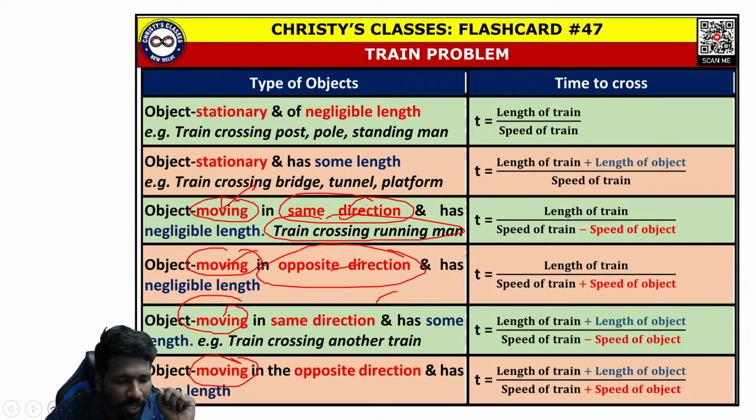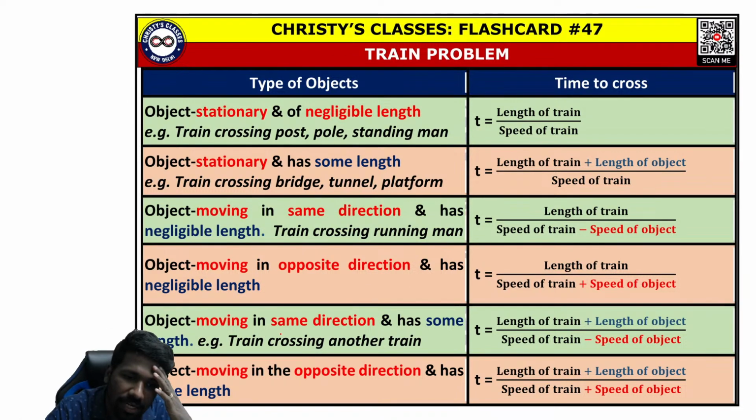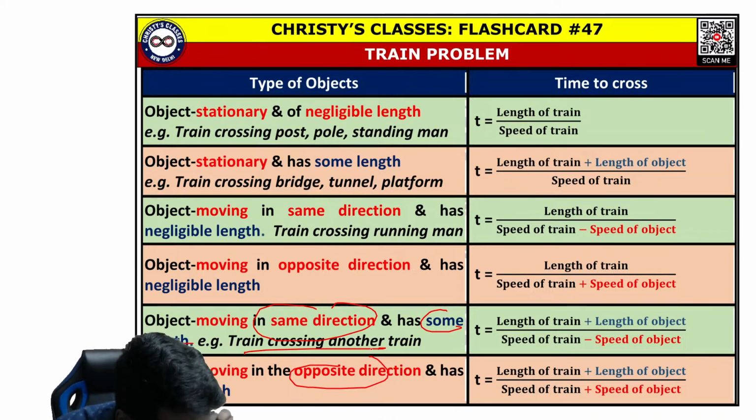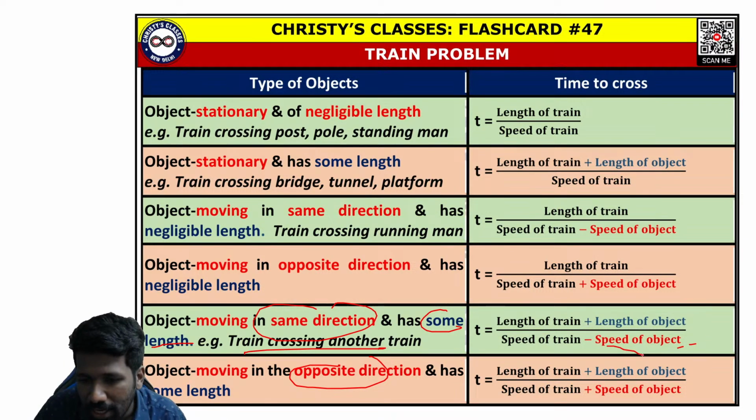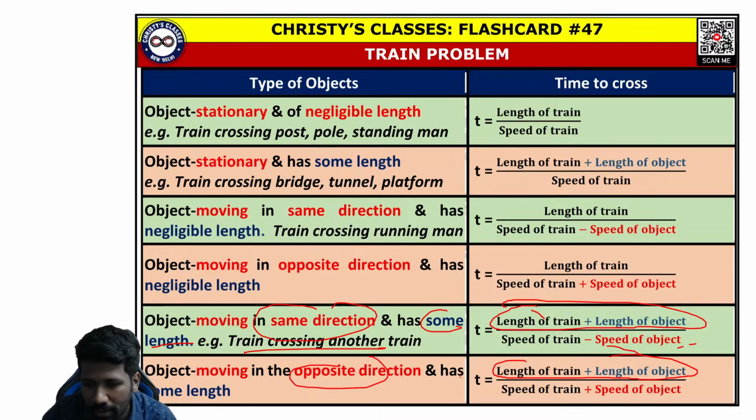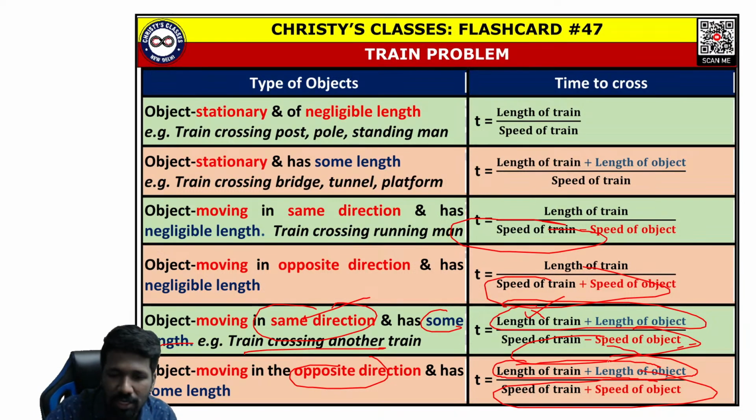And the last 2 scenarios are when the object is moving in the same direction or opposite direction, but the object also has some length, like a train crossing another train. In that case, both the trains have length. So the distance is length of train plus length of second object. What is the speed? As I told in the previous two cases, if the train is running in the same direction, it is difference of speed. If it is running in the opposite direction, it is sum of speed.